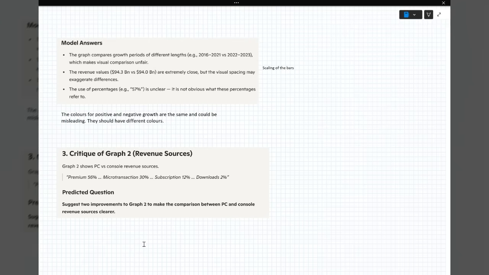So, give 2 improvements to graph 2 to make the comparison between PC and console revenue sources clearer. Okay, pause the video. Have a go.